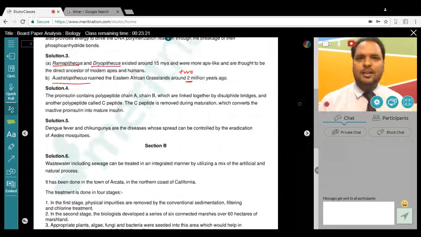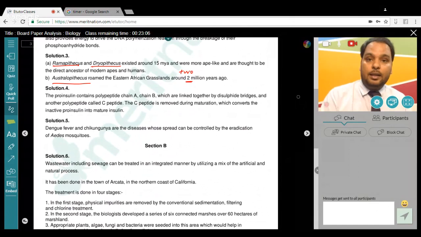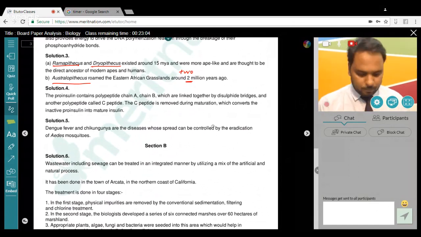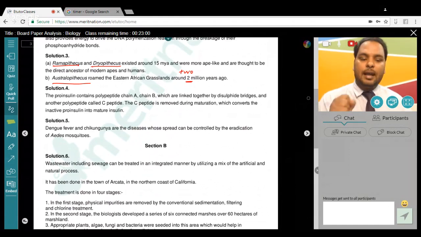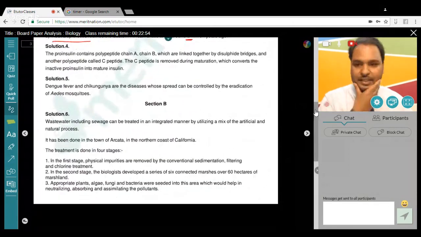Very easy question. It is a general knowledge question. If I say Aedes mosquito, and you control it, which 2 diseases will get eradicated? So you have dengue fever, you have chikungunya. You can also write yellow fever. So those who have written yellow fever as well, absolutely correct, not a problem. Okay, now so this was 5 questions, 5 marks, and I believe if you have studied your NCERT, all will be yours. Okay, now let's move on to B section, right, everyone?